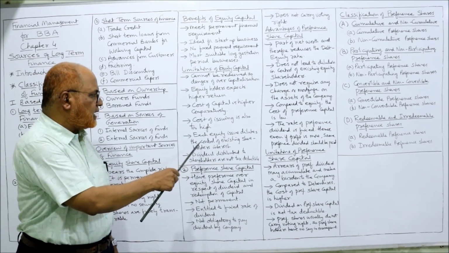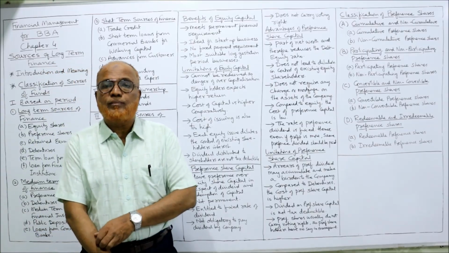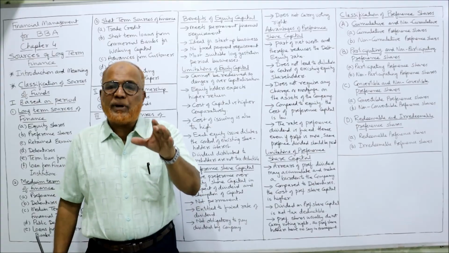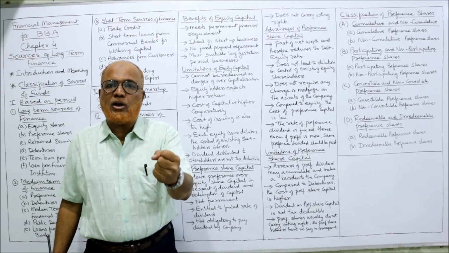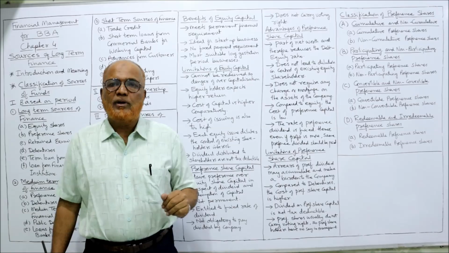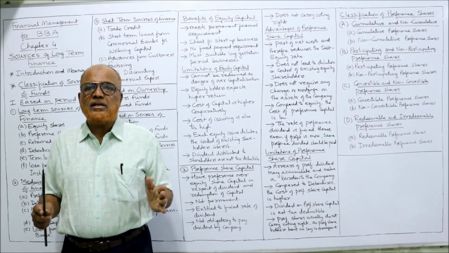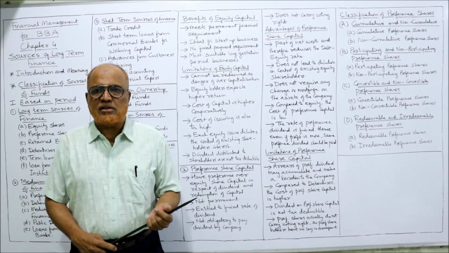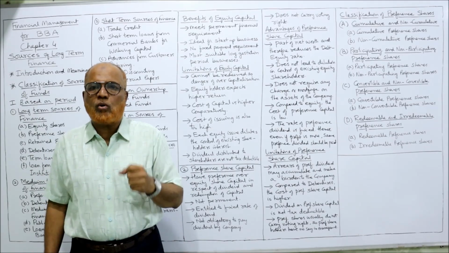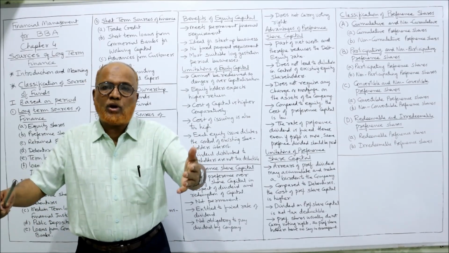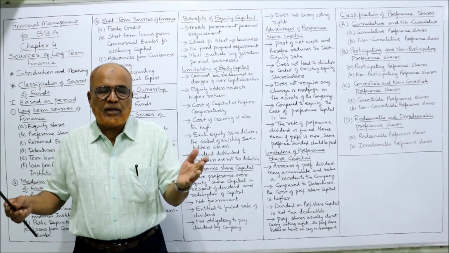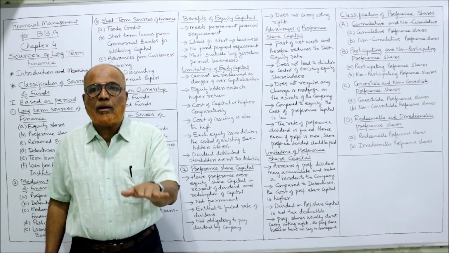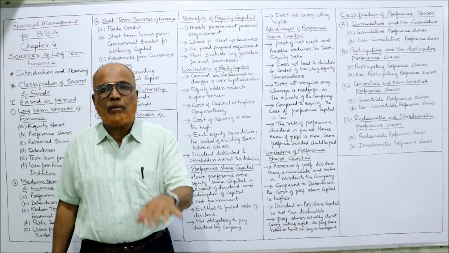Then each equity share dilutes the control of existing shareholders. Whenever company issues more and more equity shares, the present equity shareholders' control will get diluted. For example, presently the company is having 1 lakh shares. So every shareholder is having good control over the business. That means the voting power is more. But when 1 lakh more shares are issued, then the public will have 2 lakh shares. Then the controlling interest will come down. The voting power will come down.